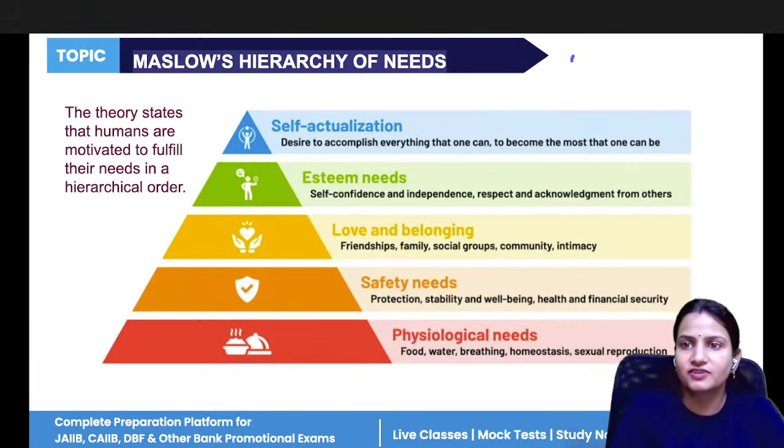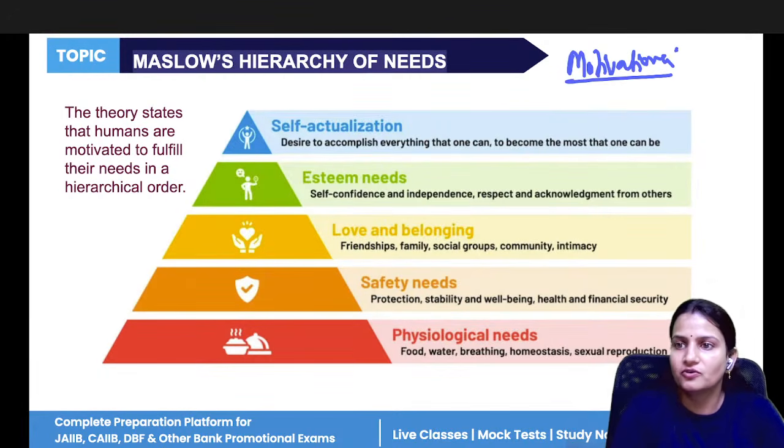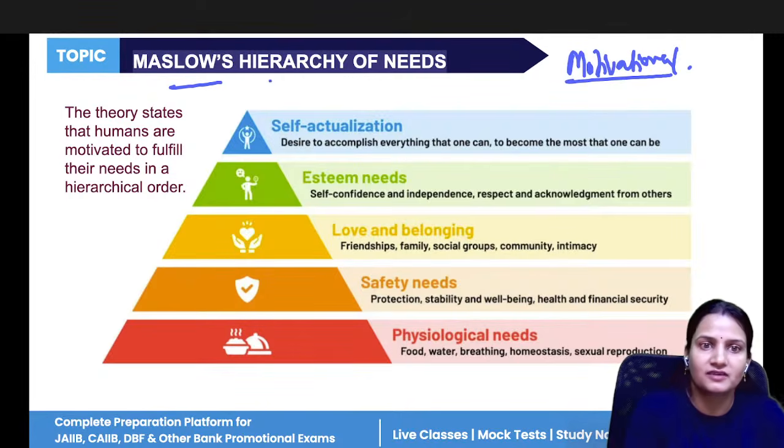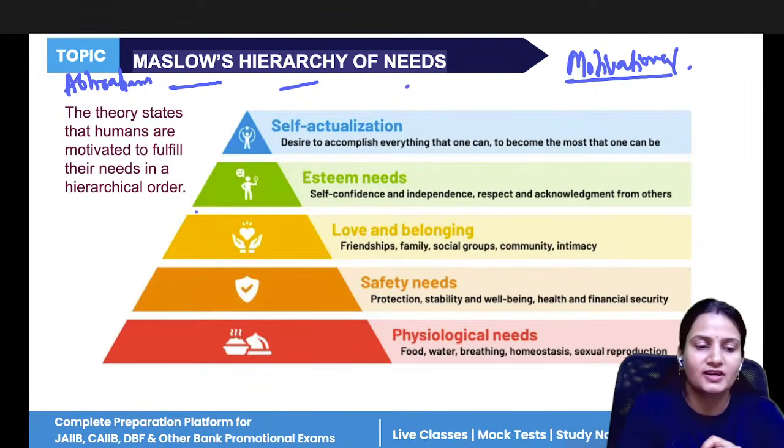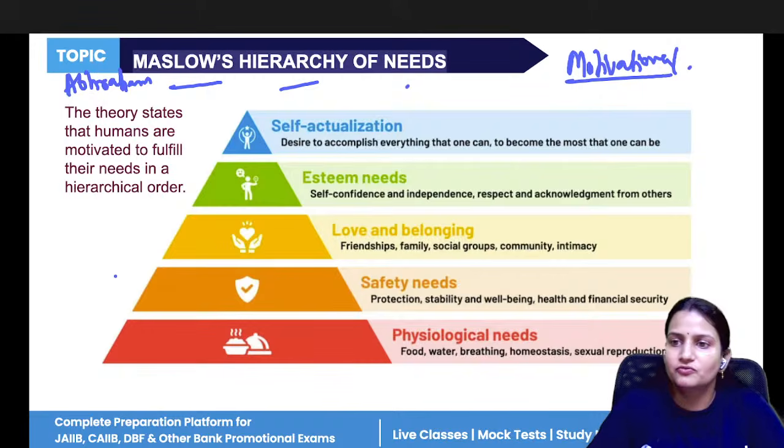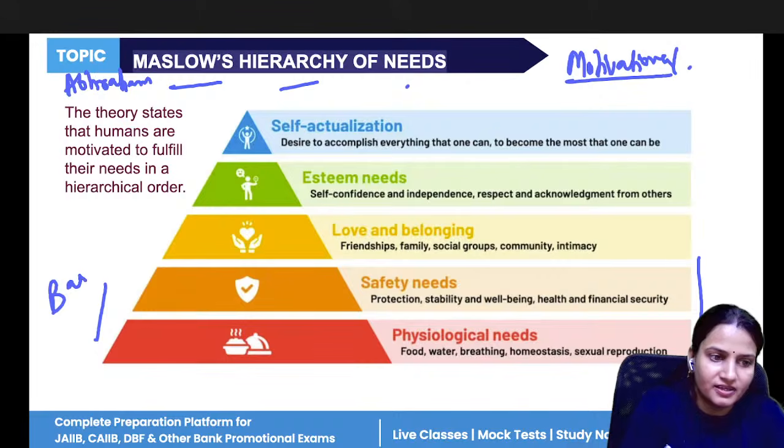Now let's start with some of the motivational theories. Different motivational theories are there. First is Maslow's hierarchy of needs theory. This theory is given by Abraham Maslow. This theory says that humans are motivated to fulfill their needs in a proper hierarchical manner, and it starts from the basic to the complex.